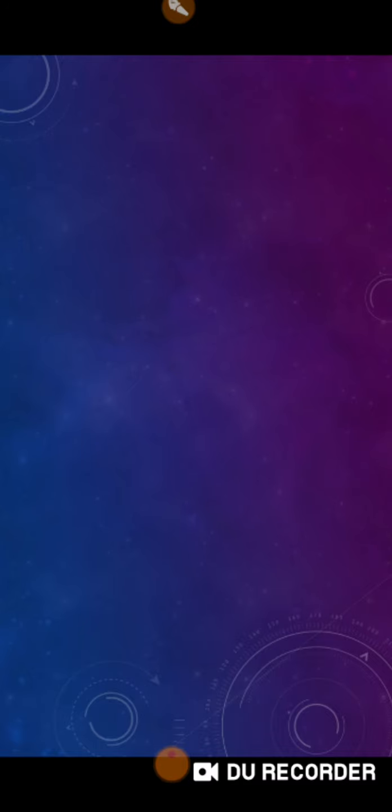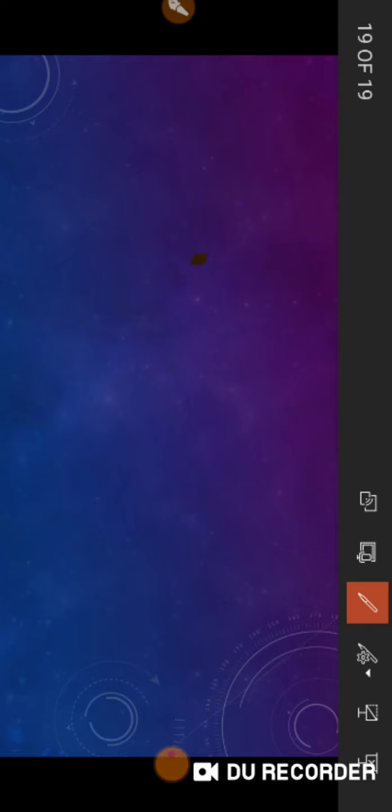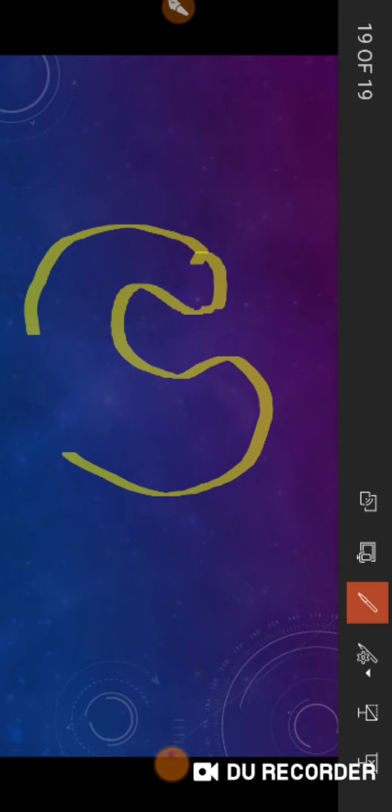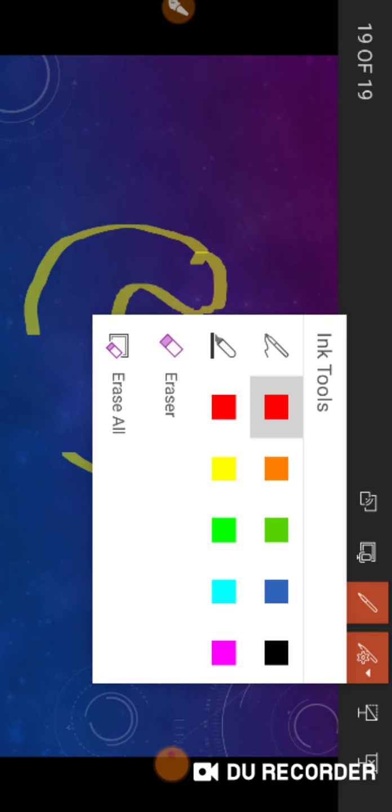As well as the afferent arteriole and efferent arteriole. See, this is the Bowman's capsule, right, like this, and this is the afferent arteriole.